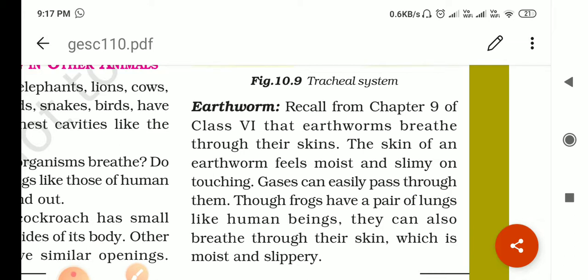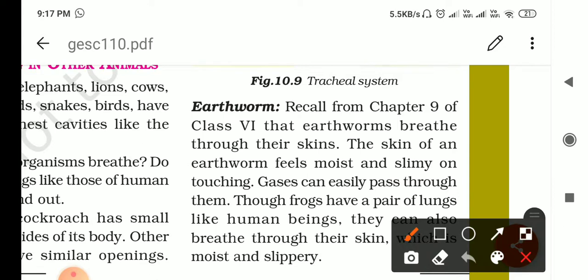The skin is moist and helps in the exchange of gases. Gases can easily pass through it. Though frogs have a pair of lungs like human beings, they can also breathe through their skin, which is moist and slippery. Then according to your syllabus, earthworm and the same.